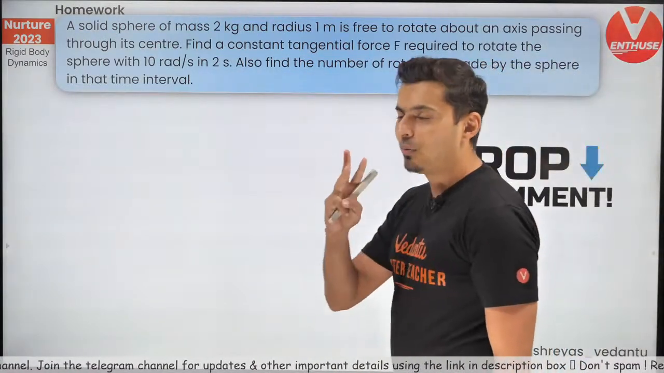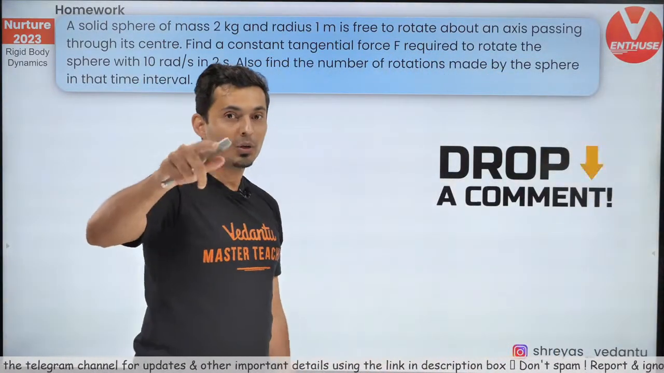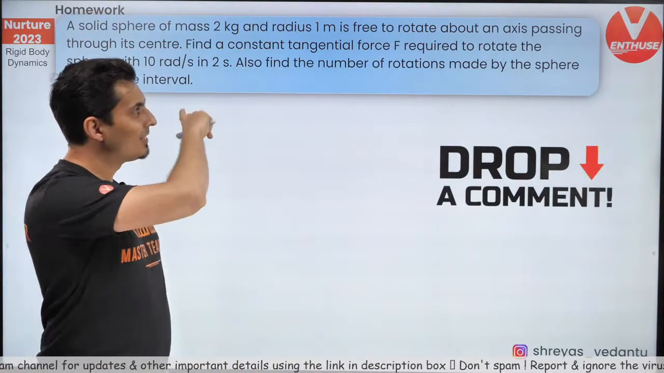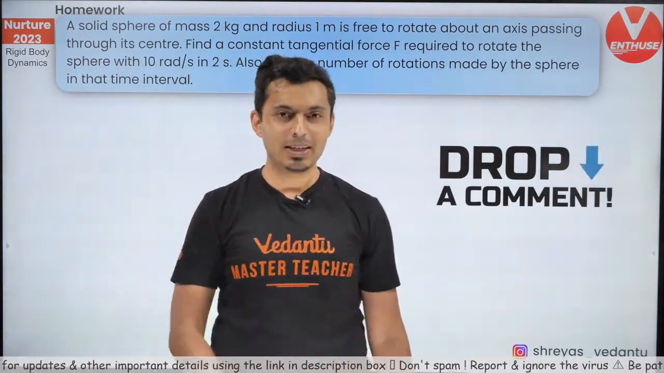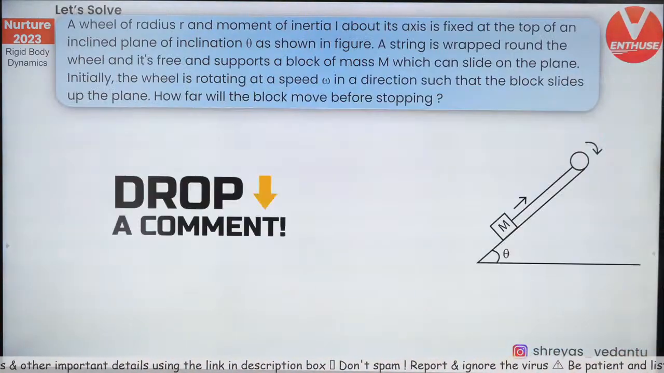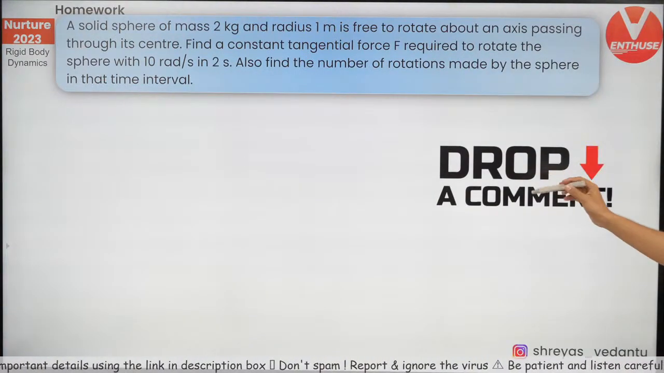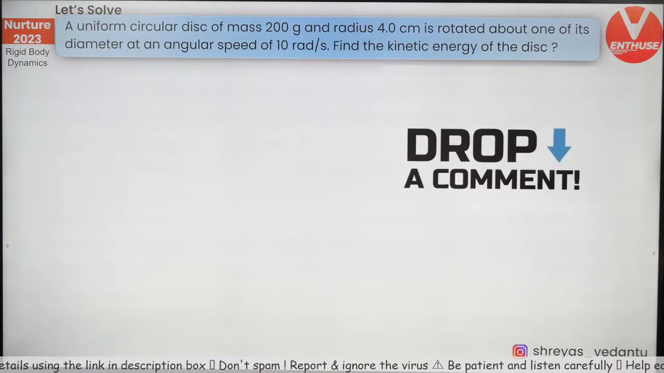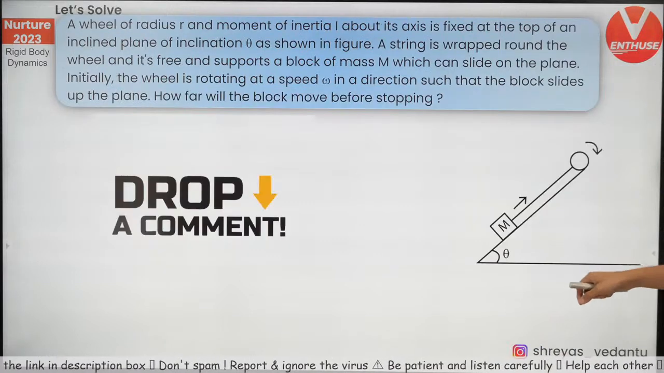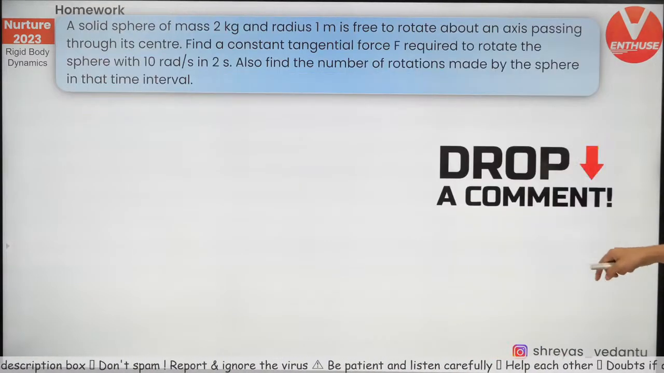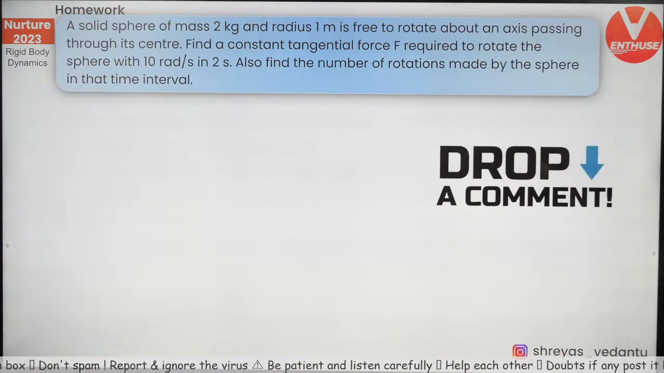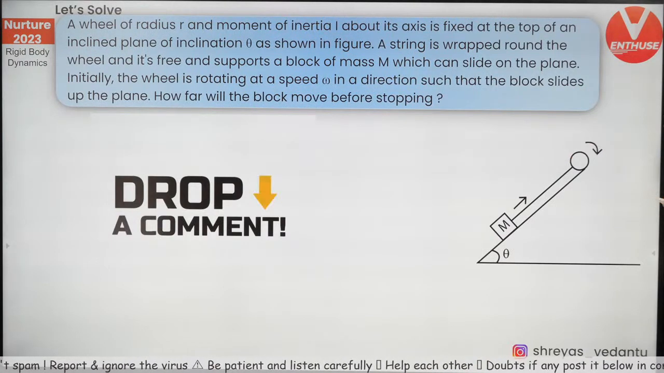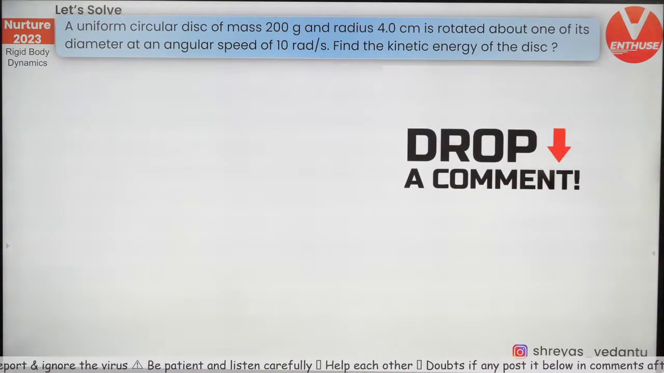Now there are 3 homework questions. I want you to post the answers in the comment section. This is your first homework question. Try to solve it. The second homework question and the third homework question. This is the second homework question. This is the, oh sorry, my bad. Wait, I think there is a mistake or something. Okay, this is the first homework question. This is your second homework question. And this is your third homework question.